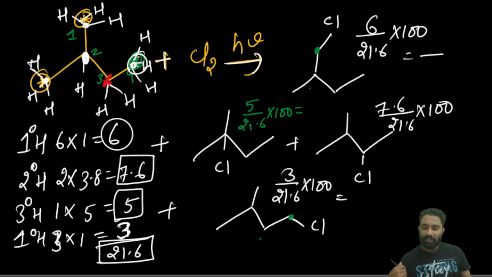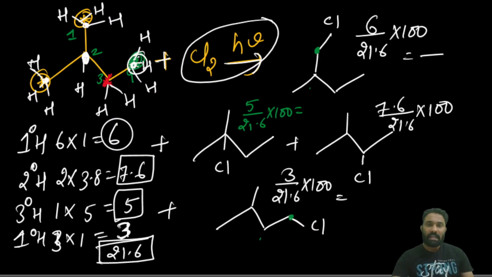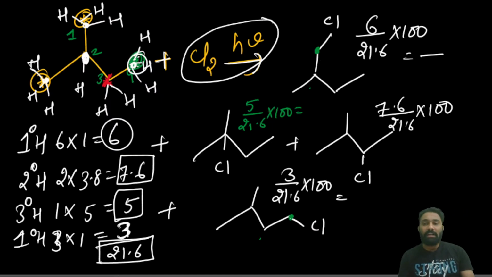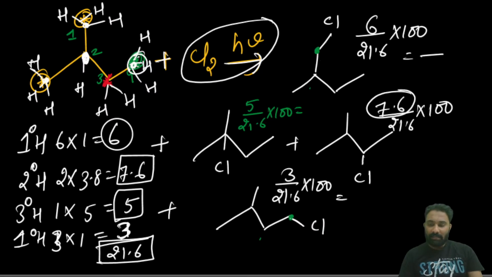Based on the selectivity ratio only, you have to say when chlorination happens. When the chlorination reactions are given, you have to decide based on the selectivity ratio only, not simply on whether it is giving a 3 degree radical, 1 degree radical, or 2 degree radical. Now you can see it has the higher number, so it will give the higher percentage.